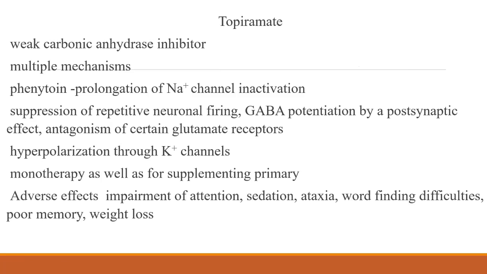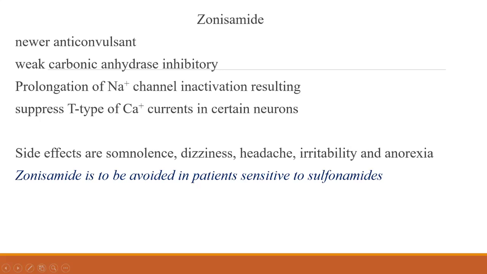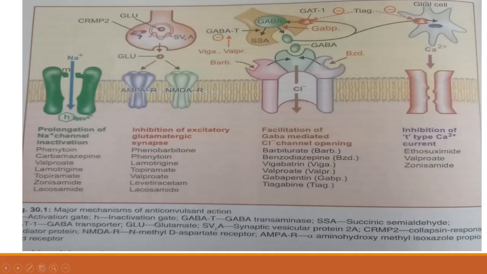Then topiramate. Where does topiramate come in? It is here, and here also. The actions are sodium channel inactivation and inhibition of the excitatory glutamatergic synapse.